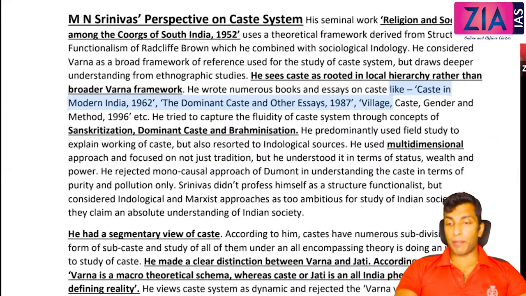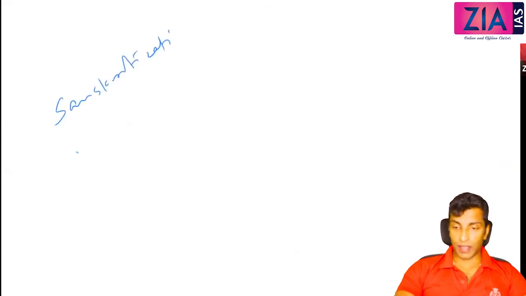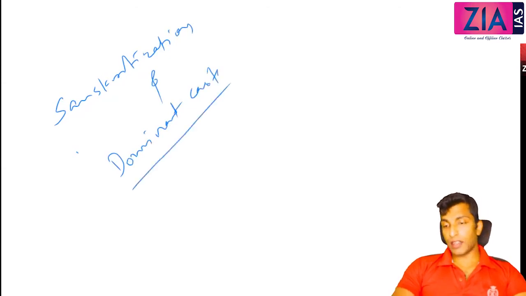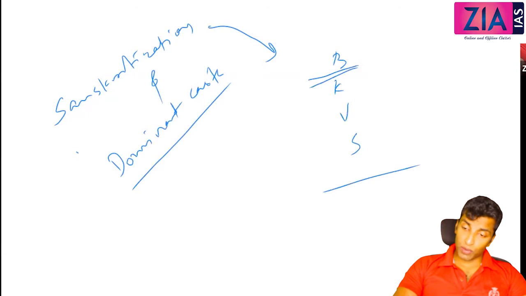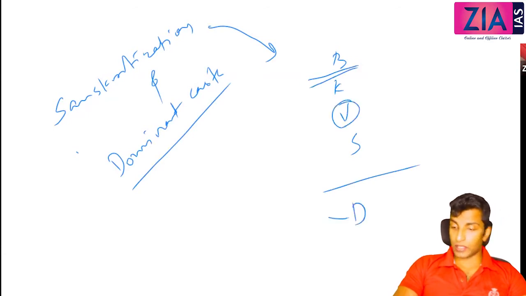So when we talk about M.N. Srinivas, 2 important concepts we need to discuss, that is Sanskritization and dominant caste. Okay, so what is Sanskritization? Brahmin, Kshatriya, Vaishya, Shudra. Among these, Brahmins are considered superior. But the Shudras or the Dalits cannot do this. They will not do this also.